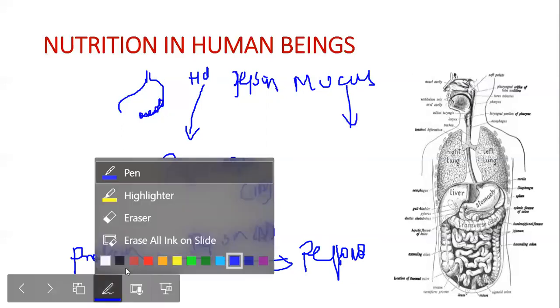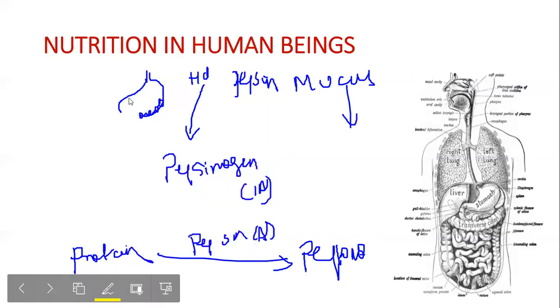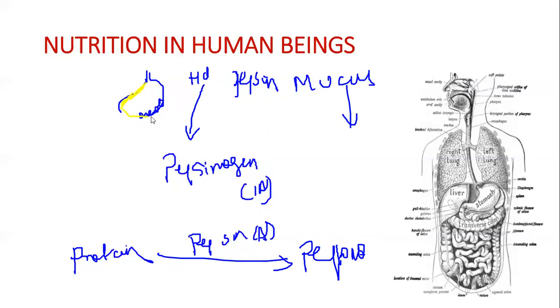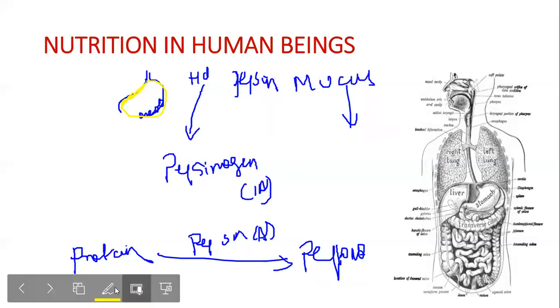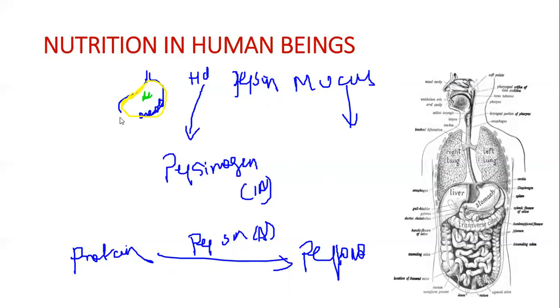Now, why do we need mucus? We need mucus because it protects the walls of the stomach from the action of HCl. So mucus is there all over because, here, this is HCl, you think. So mucus is protecting the wall of the stomach from the action of hydrochloric acid.